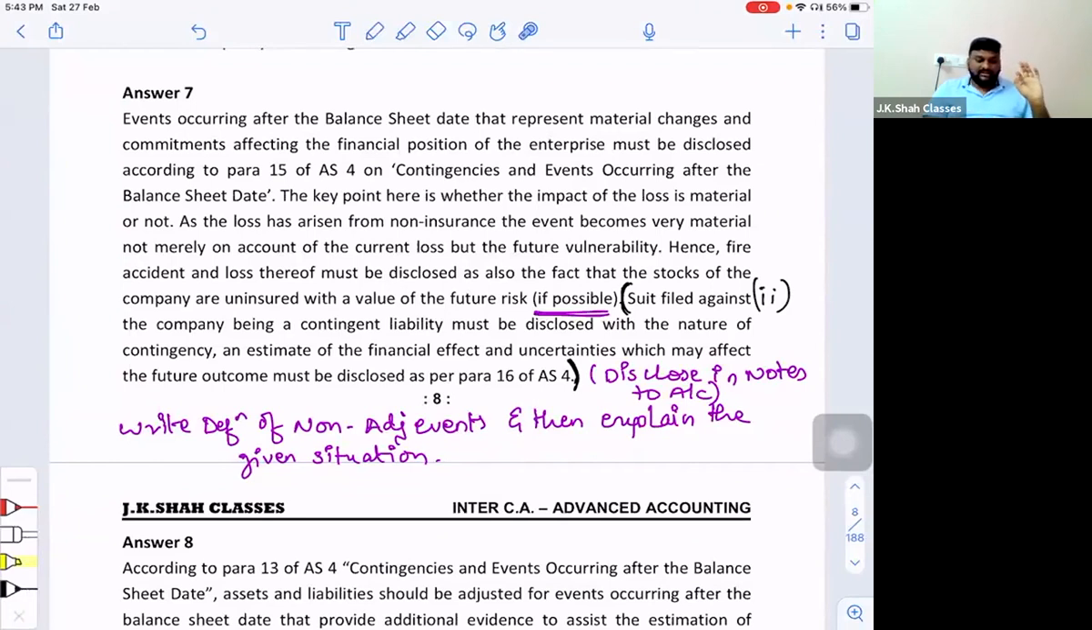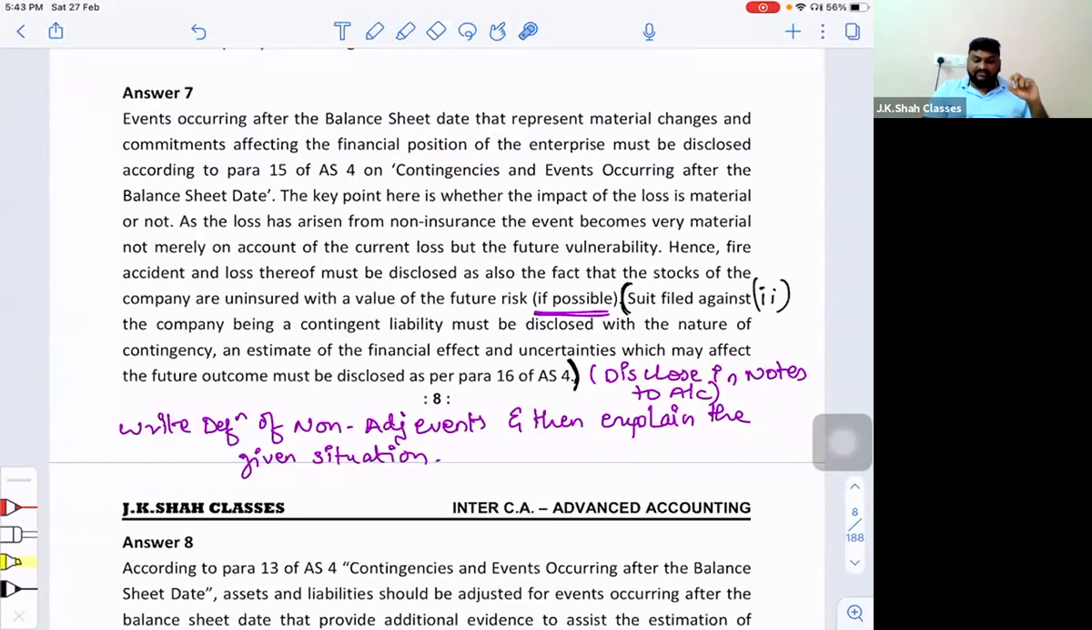Now, what they say: events occurring after the balance sheet date that represent material changes and commitments affecting the financial position of the enterprise must be disclosed according to AS 4.